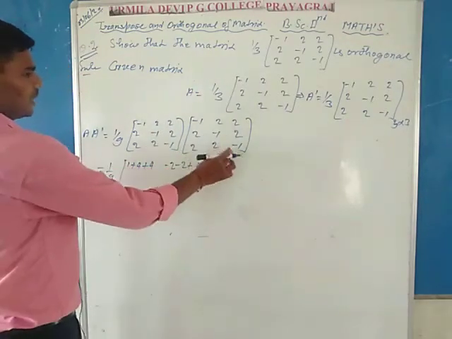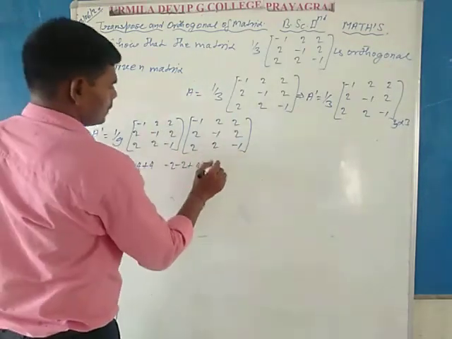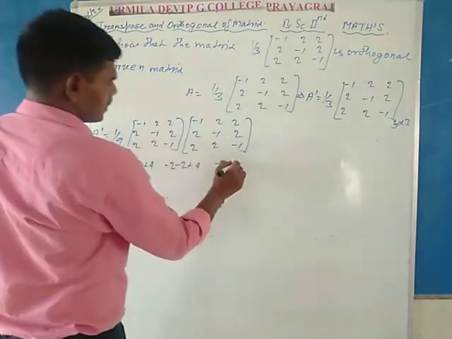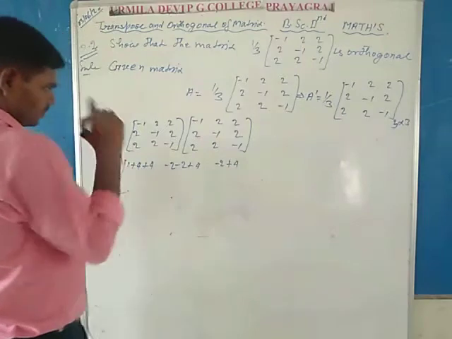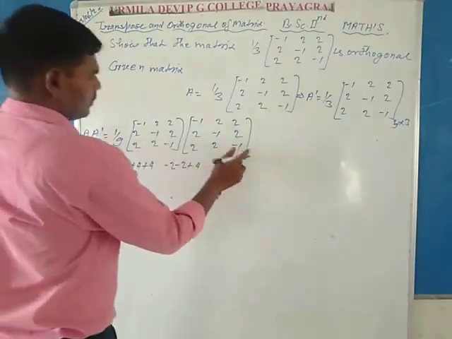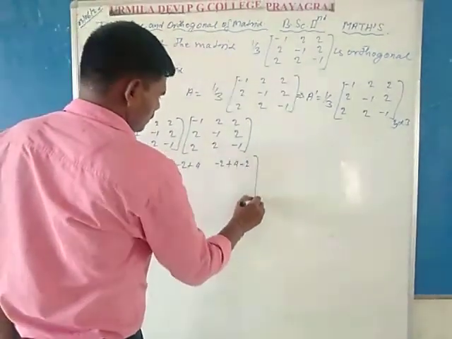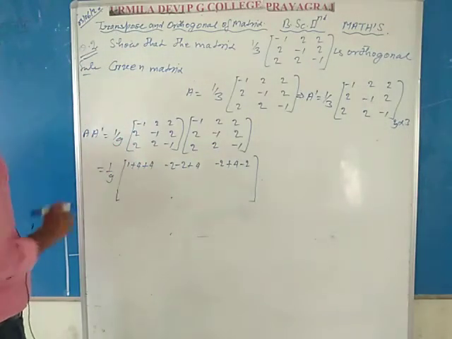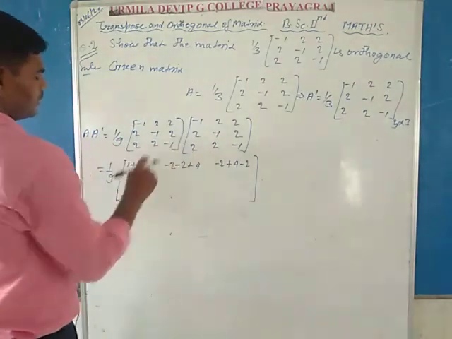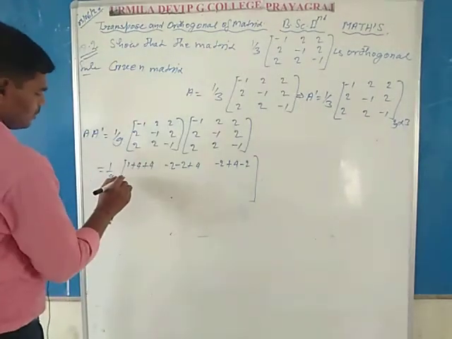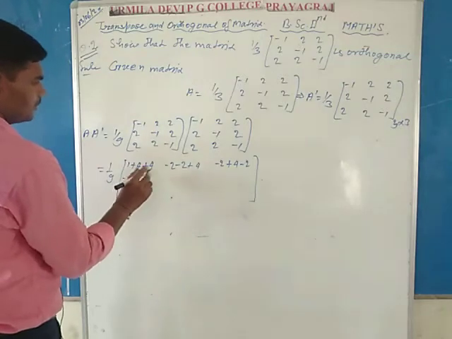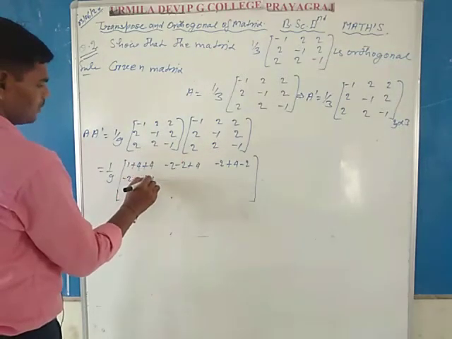First row third column: minus 1 with 2 is minus 2, plus 2 with 2 is plus 4, and 2 minus 2 is equal to minus 2. Second row first column: 2 into minus 1 is minus 2, minus 1 into 2 is minus 2, and 2 into 2 is plus 4.